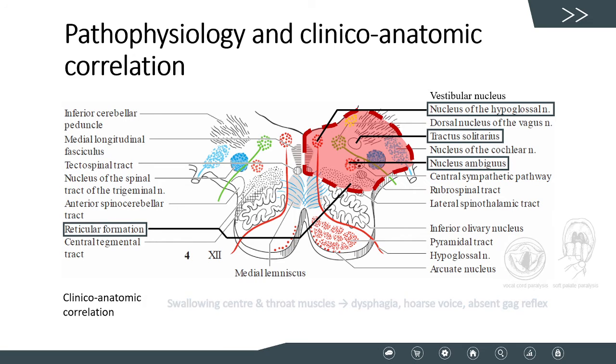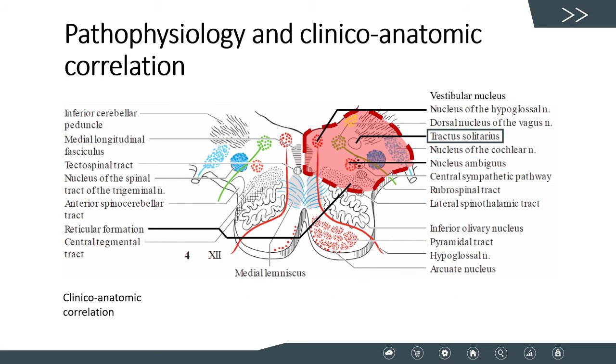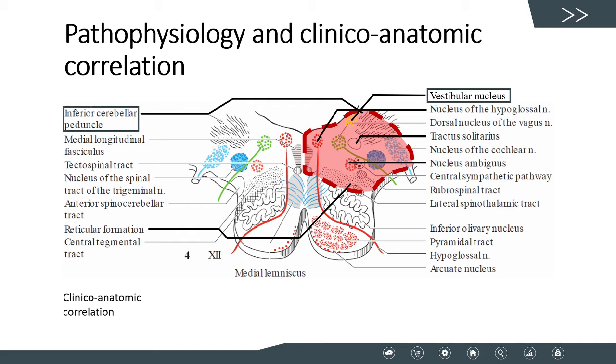resulting in the presentation of dysphagia, hoarseness, and the absence of a gag reflex. The solitary nucleus also contains the dorsal respiratory center that is responsible for maintaining the rate of respiration. Its damage can lead to hiccups or even respiratory failure. The vestibular nuclei and/or the vestibular cerebellar tract, through the damage of the inferior cerebellar peduncle, explains the symptoms of vestibular dysfunction. These symptoms include nausea and vomiting, vertigo, nystagmus, diplopia, and severe gait ataxia.